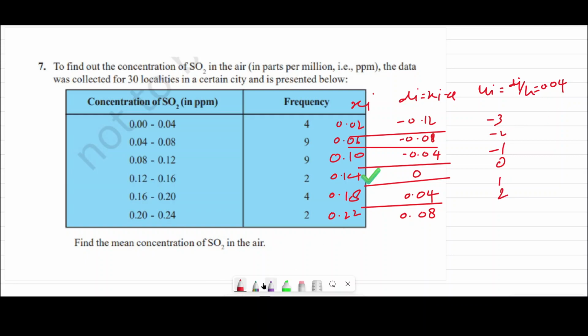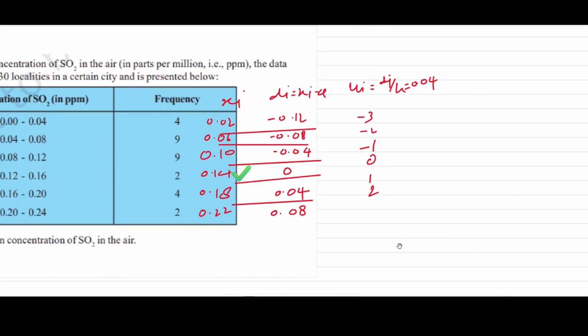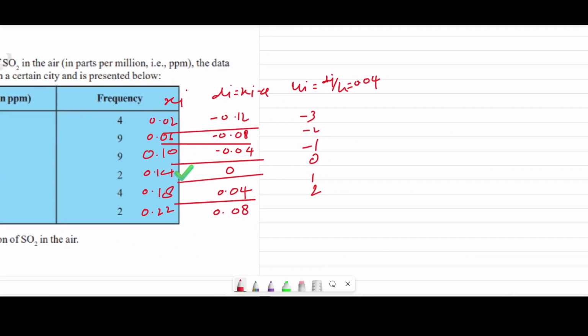Now what is the multiplication of this given data? Here we will get the multiplication of the given data, that means fi and ui. After multiplication we get 4 times 3 is 12, so minus 12, and this will be minus 18, this will be minus 9, and here it will be 0, here it will be 4, it will be 4.